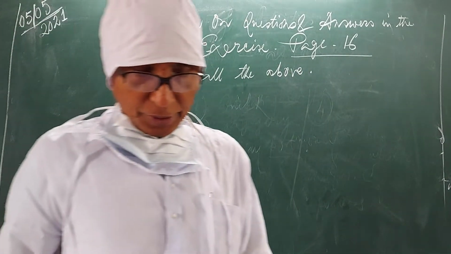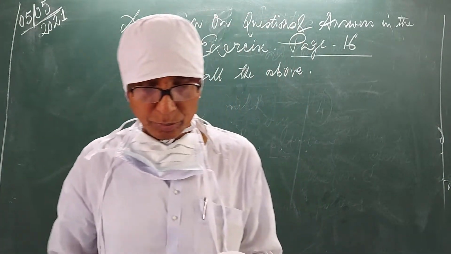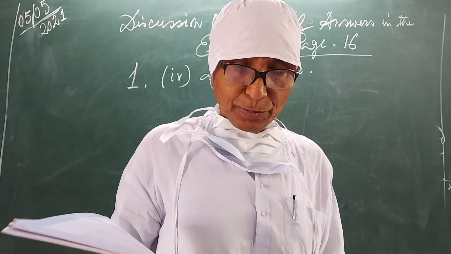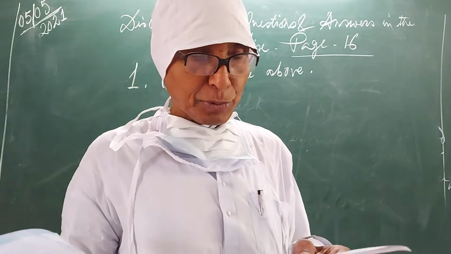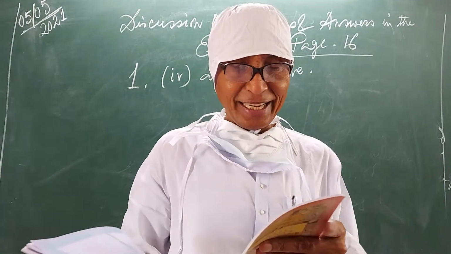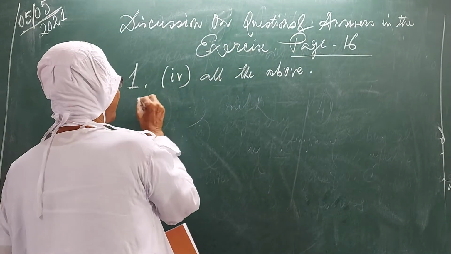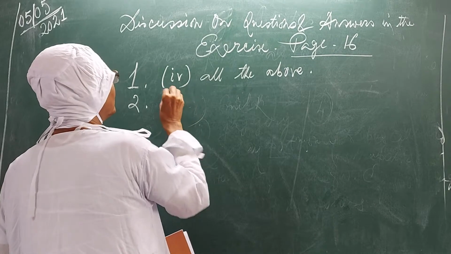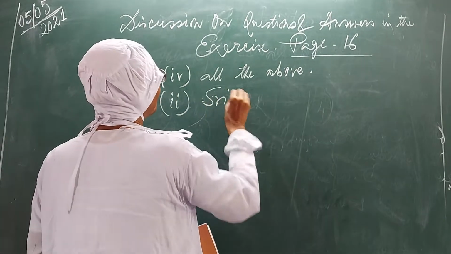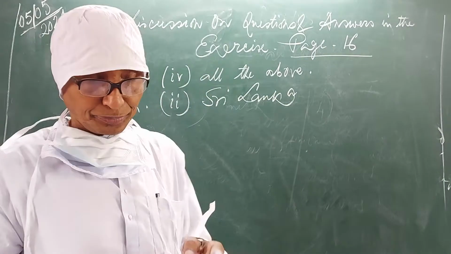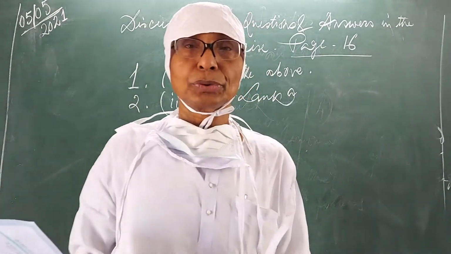Okay? Number 2. Which of the following neighboring countries has better performance in terms of human development than India? Very easy. Sri Lanka. Okay?